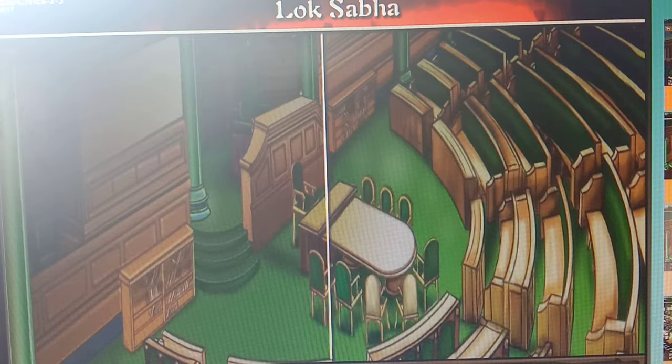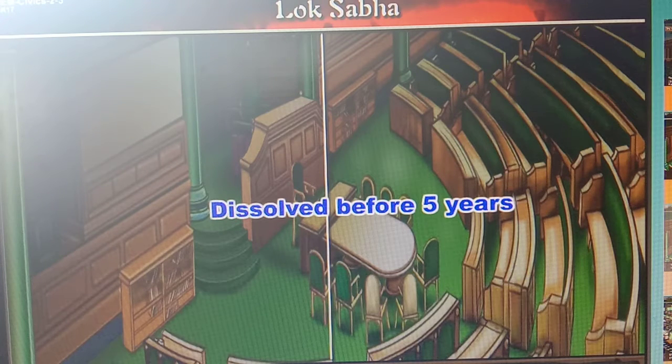However, there are examples when the Lok Sabha was dissolved before the completion of 5 years. For some reason, suppose the ruling party loses its majority or the members of Parliament pass a no confidence motion, then the ruling party has to resign. In such a condition, they have to contest the election before the completion of the tenure.